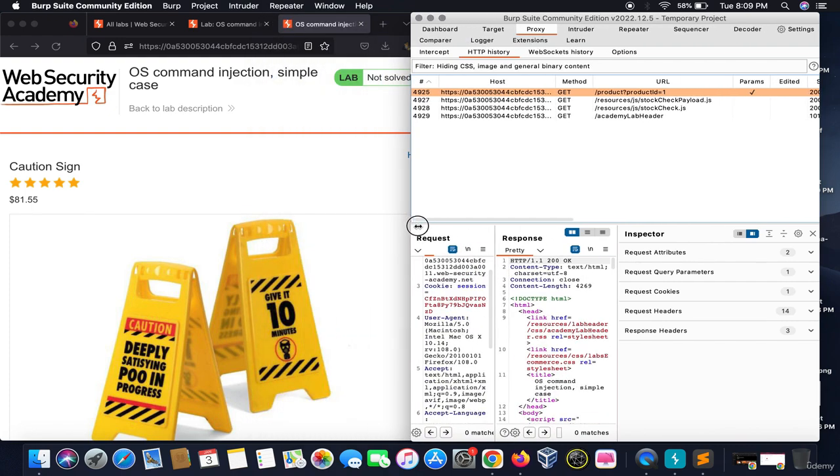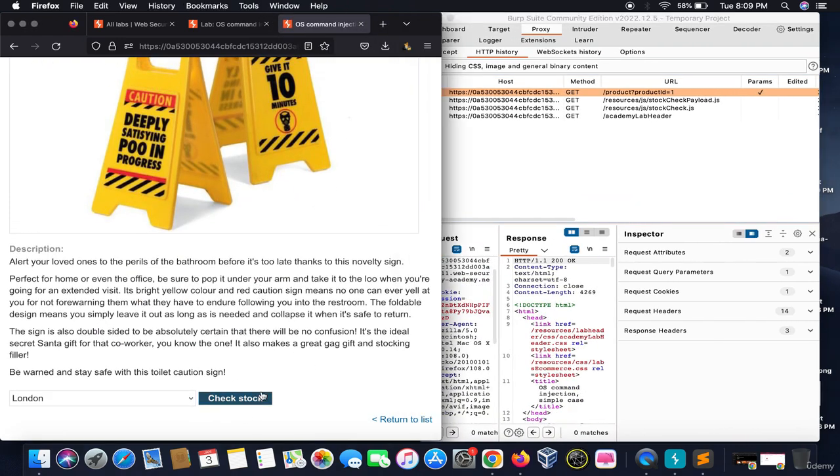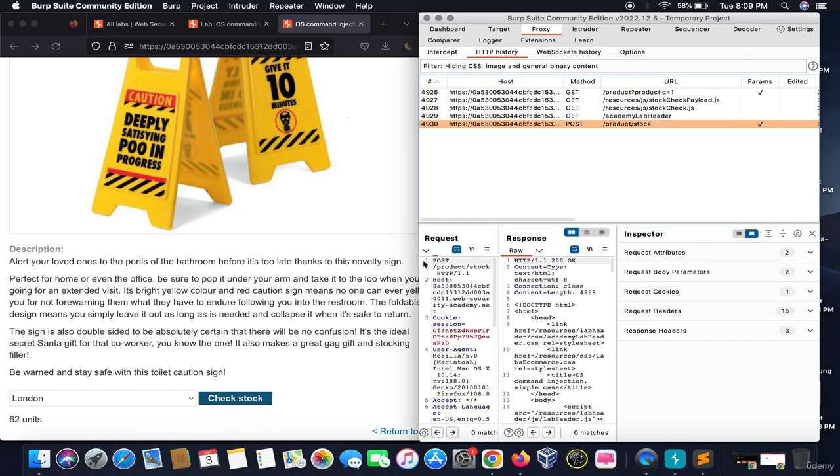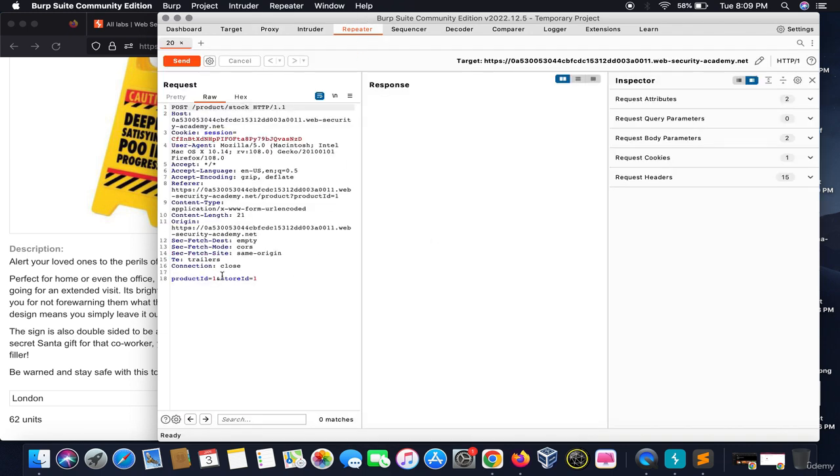Now we will explore more, and here is a button known as check stock. When we click on it, it generates another HTTP request with the product ID and the store ID. So one by one, we will try these parameters. We will test this parameter by giving a Linux command, whoami.